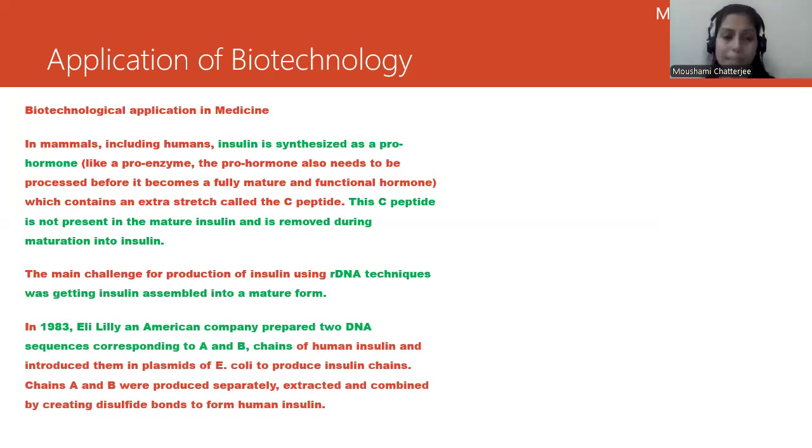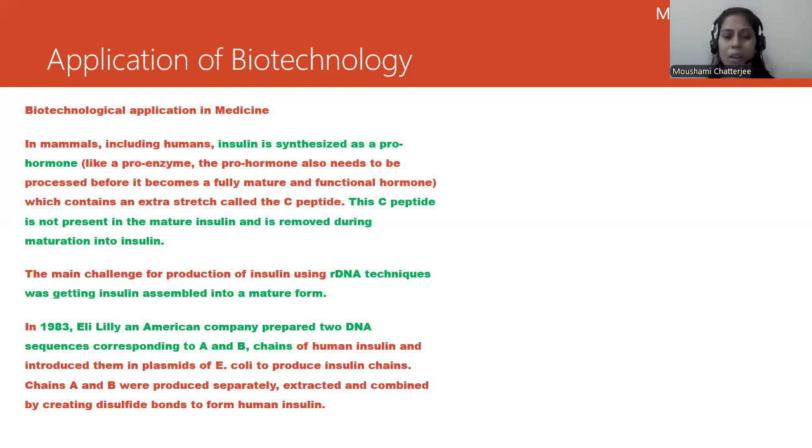An American company, Eli Lilly, in 1983, developed this artificial insulin. They prepared the two DNA sequences for chain A and chain B of human insulin, and finally they inserted them into the plasmid of E. coli to produce insulin chains.